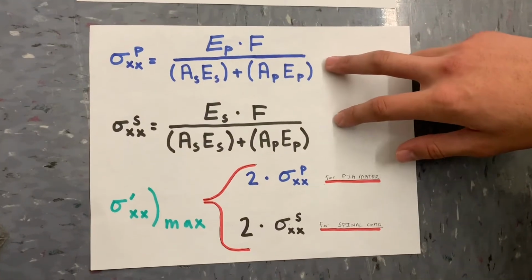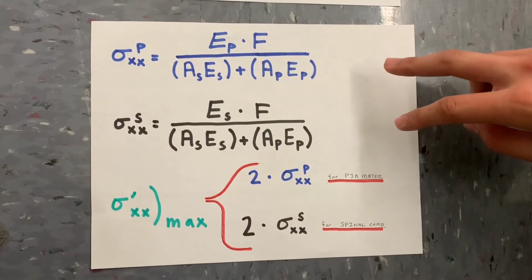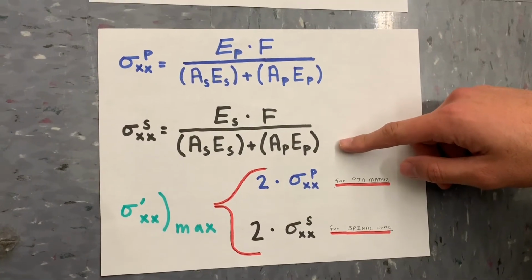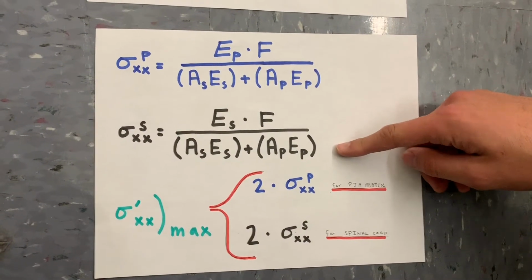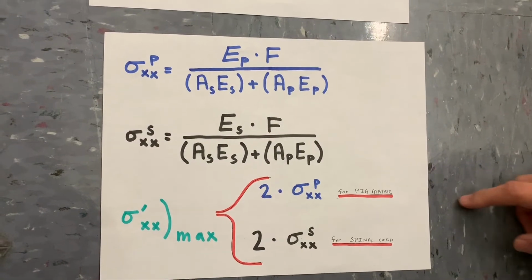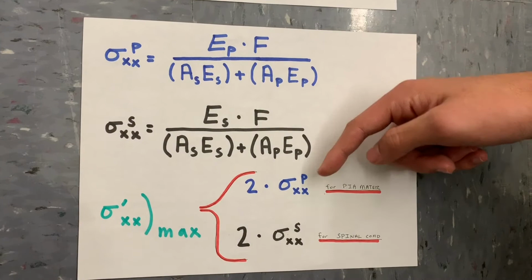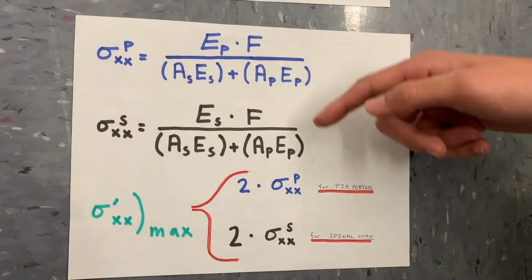Now, using these equations here, we can determine the axial stress at the pia mater and experienced by the spinal cord. And because we had uniaxial loading conditions, we can simplify the max stress handled by these 2 components here as essentially double the respective stresses.